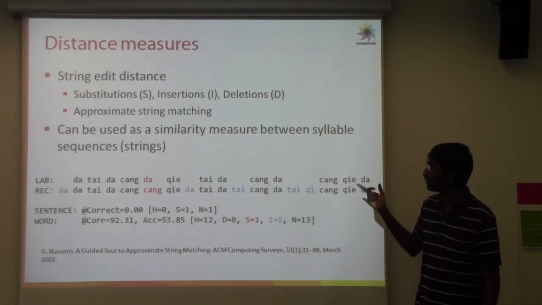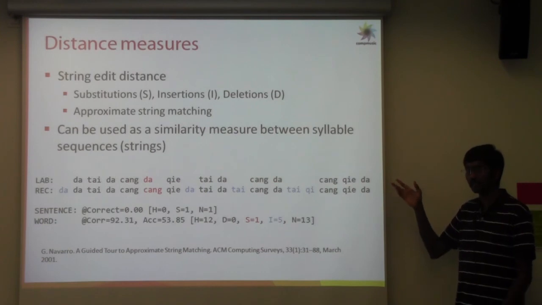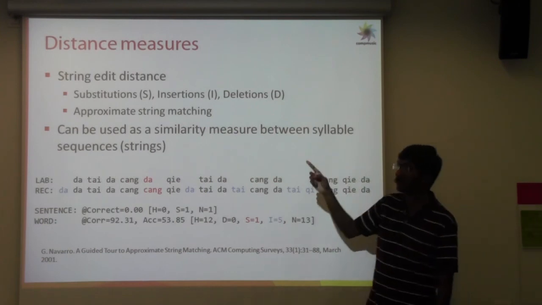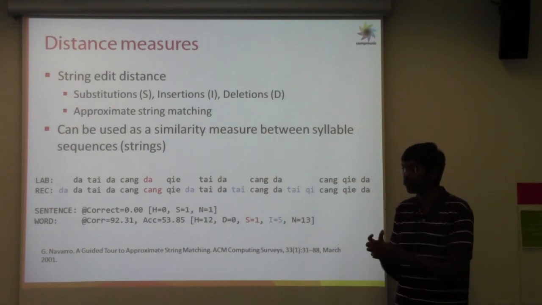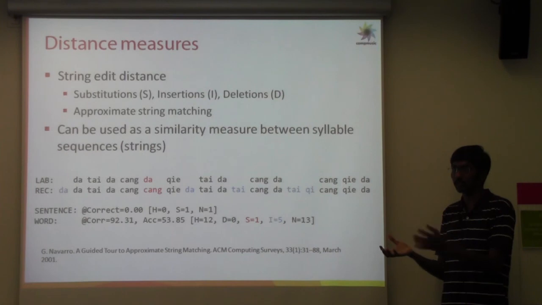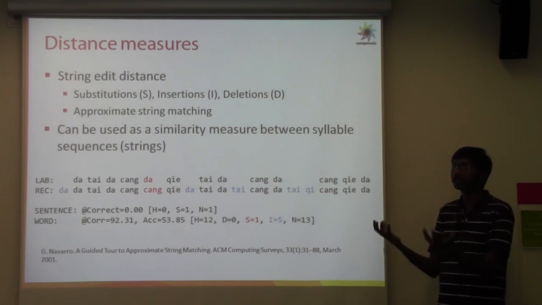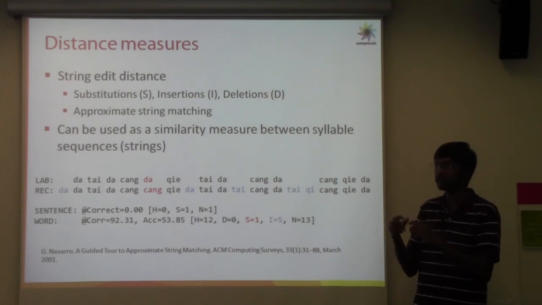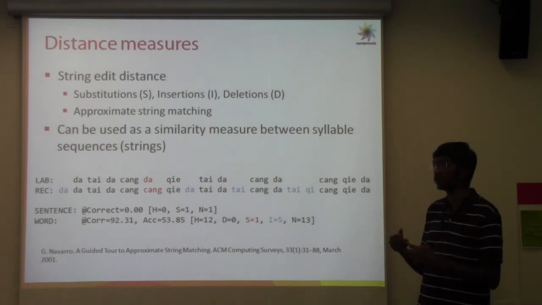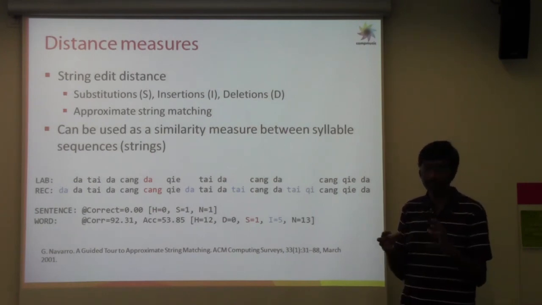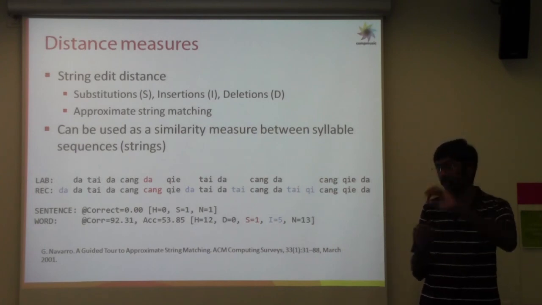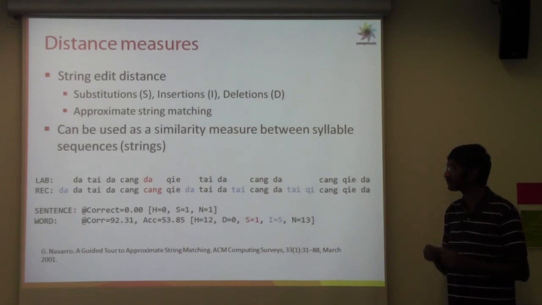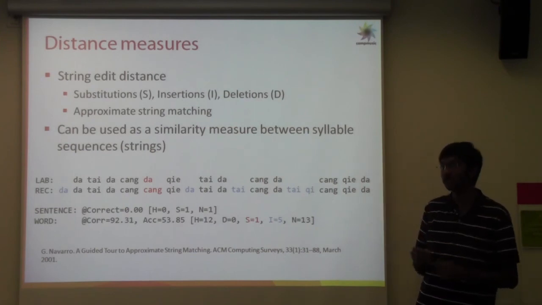The unique feature of using a string distance measure like this is also that it can be used as a similarity measure not between the same patterns, but if you have 2 different patterns. So if we have 2 different patterns like Manchang Chui and Dawan Tho, we can say how similar they are based on the edit distance between the syllable sequences that they represent. Which in a way helps us to put all the patterns together and define similarities between each of these percussion patterns. So string edit distance measures are useful for both these tasks.